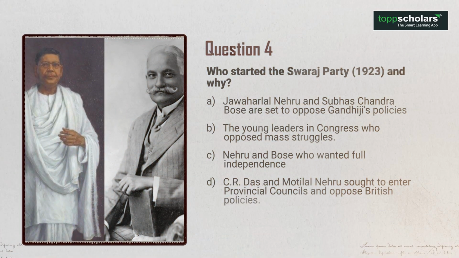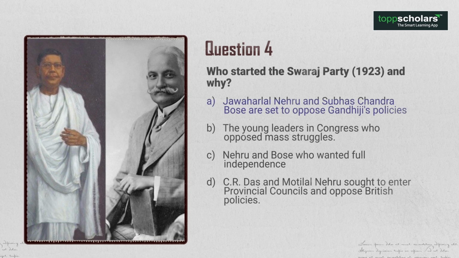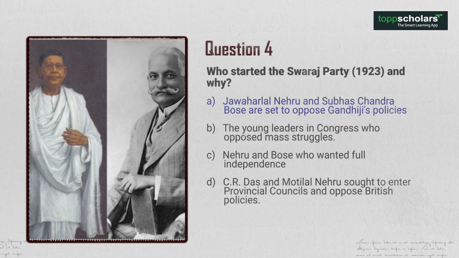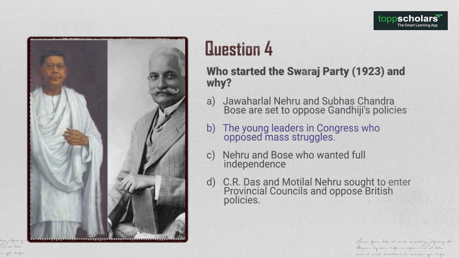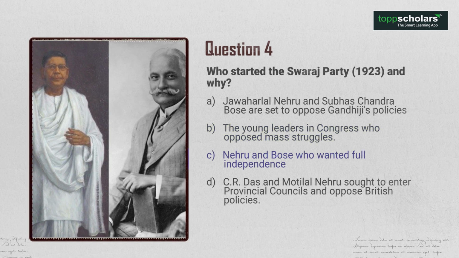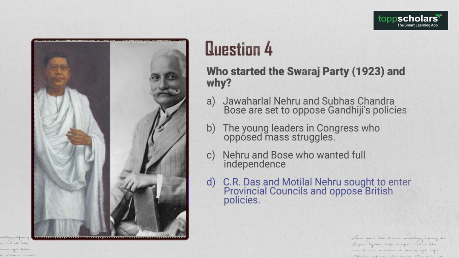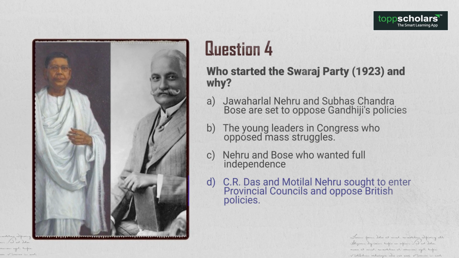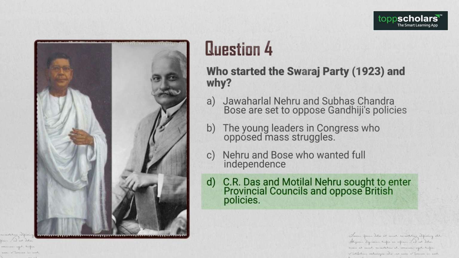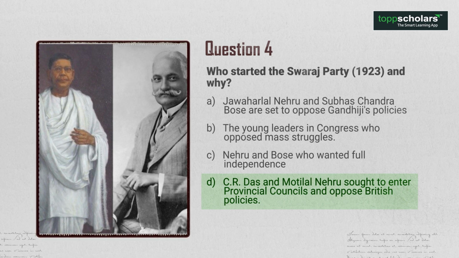Question 4. Who started the Swaraj Party 1923 and why? A. Jawaharlal Nehru and Subhash Chandra Bose are said to oppose Gandhiji's policies. B. The young leaders in Congress who opposed mass struggles. C. Nehru and Bose who wanted full independence. D. C.R. Das and Motilal Nehru sought to enter provincial councils and oppose British policies. The answer is option D. C.R. Das and Motilal Nehru sought to enter provincial councils and oppose British policies.